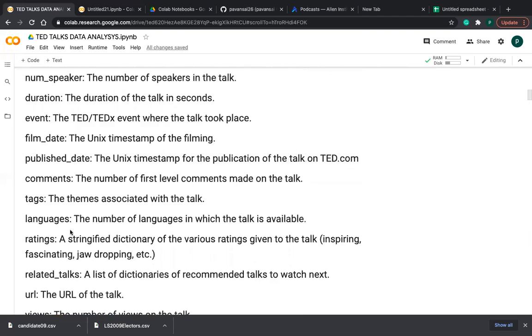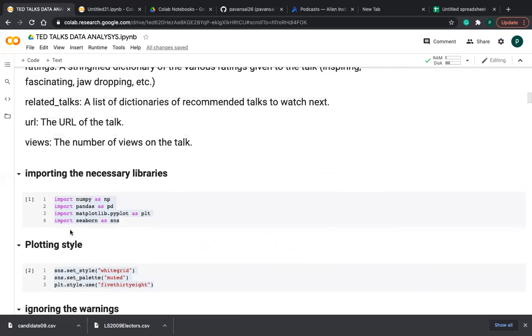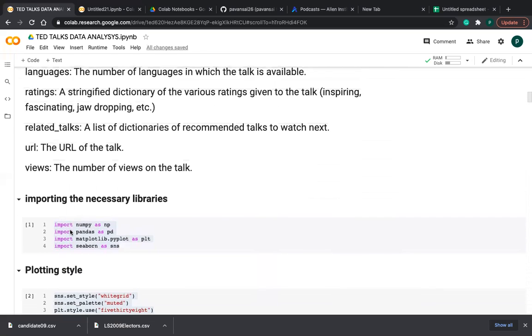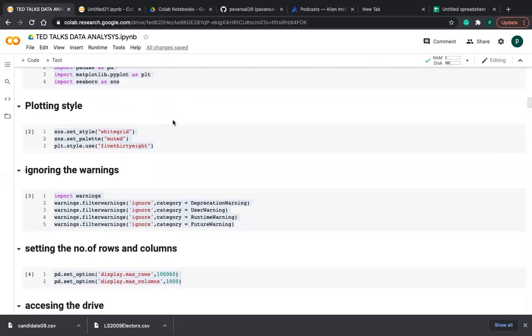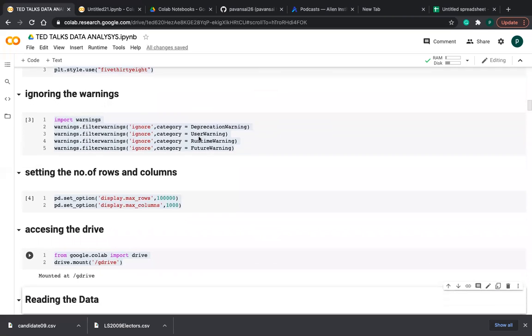So let's go into the coding part, friends. It is a very interesting part, I know. These are the imported libraries for this project, and these are the common libraries for any data science or data analysis project, friends. I put in some plotting styles: sns.set_style of whitegrid, palette muted, and style 538. I'm ignoring warnings like deprecation warning, user warning, runtime warning, and future warning. I'm ignoring all these warnings, friends. So this is the syntax for ignoring the warnings.